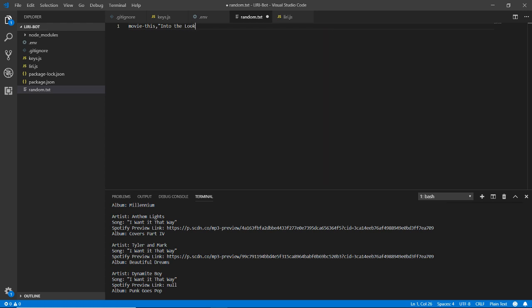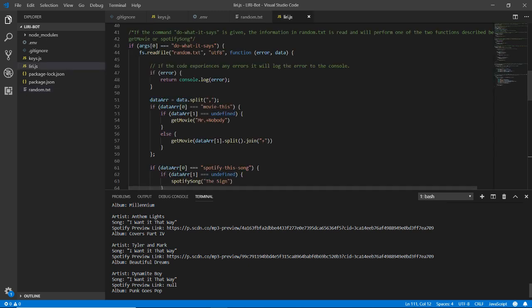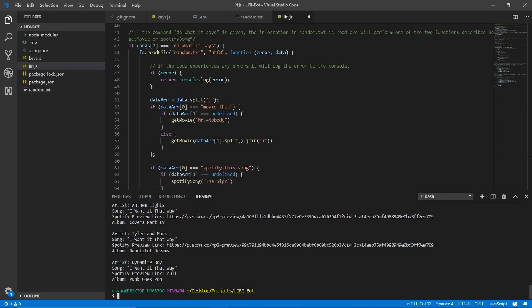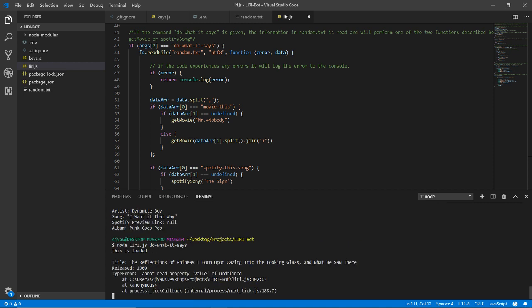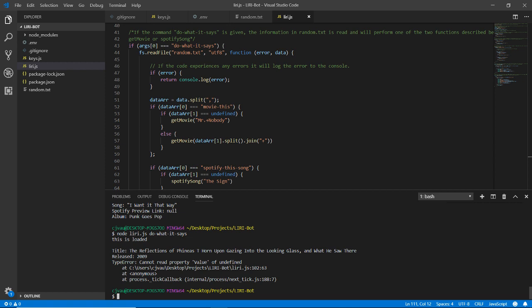Into the Looking Glass. Okay, we'll save that. Let's see if that works. Do what it says. I don't think it pulled up anything because it says the reflections of Phineas T. Horn upon gazing into the looking glass and what he saw there, released 2009. That didn't work out the way that I wanted it to.